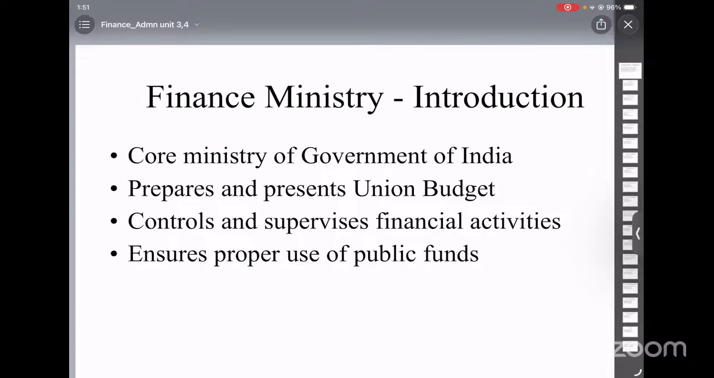Introduction to grants. Now let's move to another concept which is about the grants. The budget normally includes regular annual estimates of income and expenditure. However, sometimes unexpected situations arise. In such cases, additional financial provisions are required. And to meet these situations, the Lok Sabha can approve different types of grants.